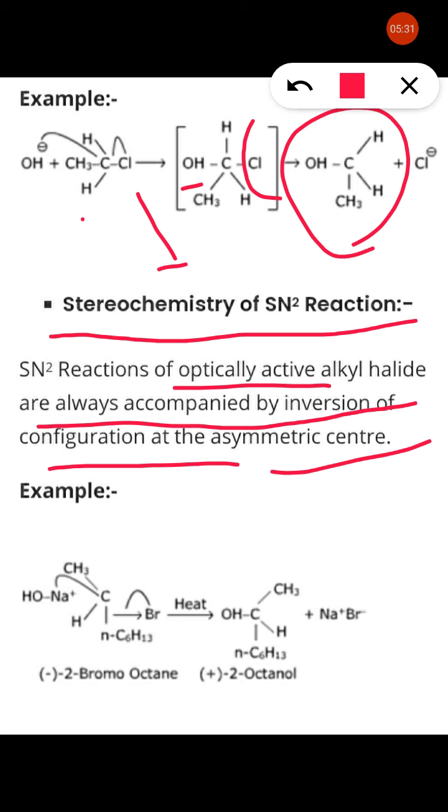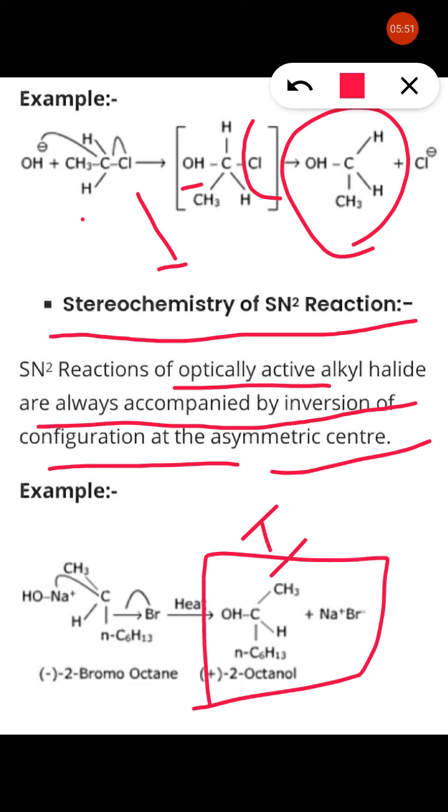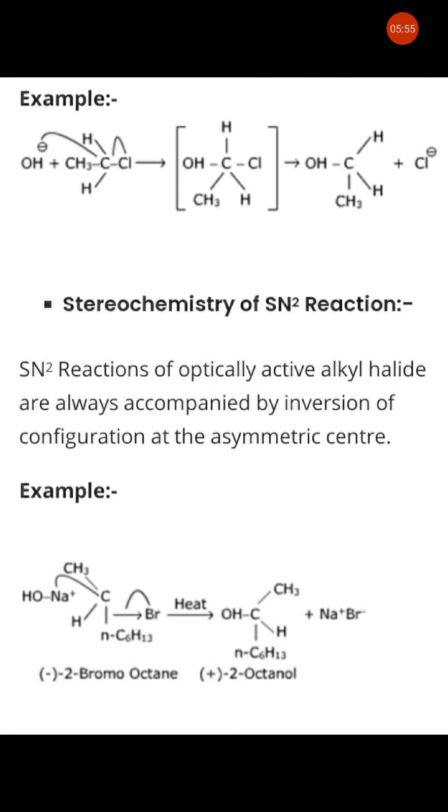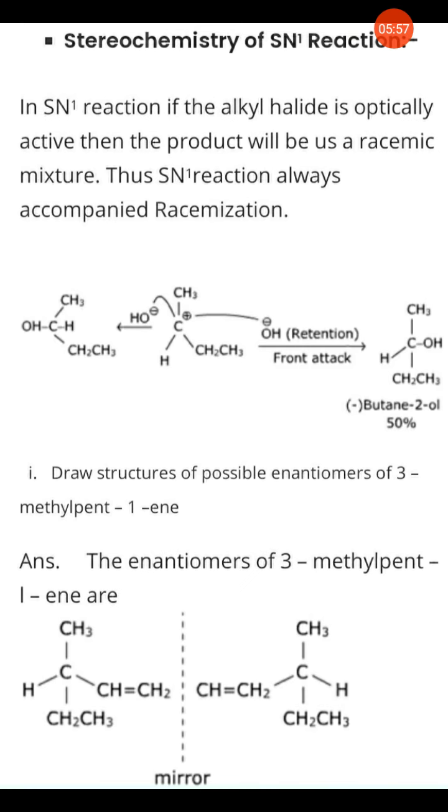See the example given, 2-bromooctane. This 2-bromooctane on heating reacts with caustic soda, so NaBr is removed and OH attacks on the opposite side. That is an example of inversion. In this way you prepare and complete all this part.